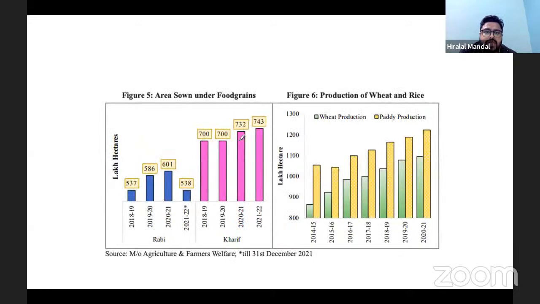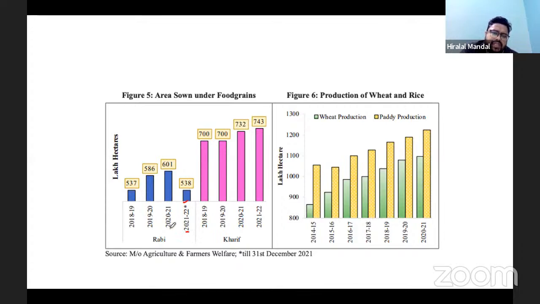If you look at the area sown under food grains, Rabi crops, this is for the year 21-22. This is still going on because it has been collected when the Rabi crop is already in season, so we cannot consider this figure as of now.